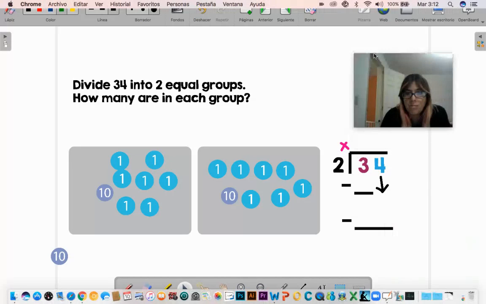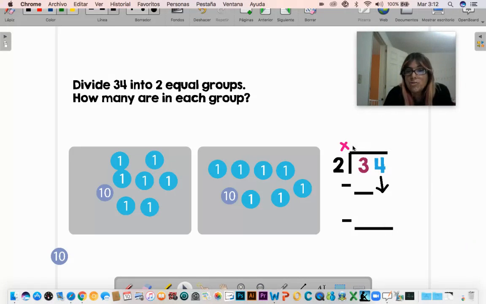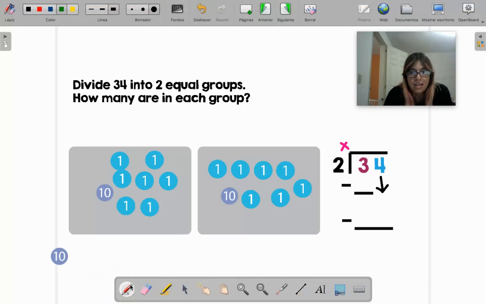Now, let me move my camera because now we have to practice doing it here. Let me get my marker. And remember, I already put the multiplication here. Like I told you, first we divided the tens. That means that here, these are the ones, the 4, and the 3 are the tens.